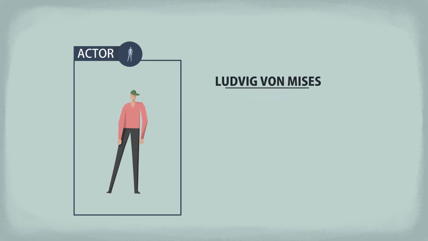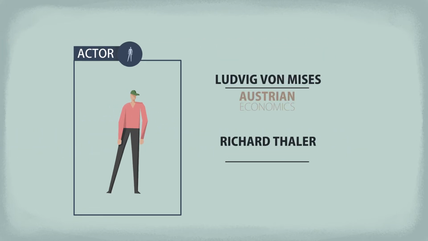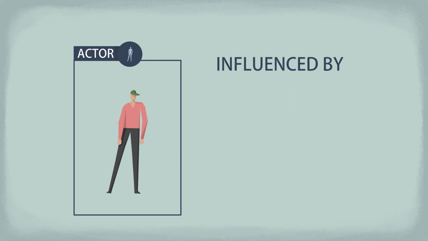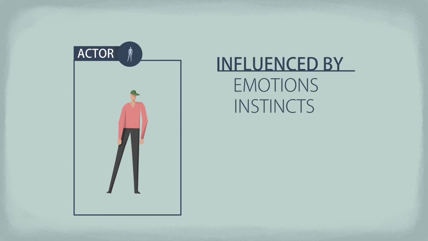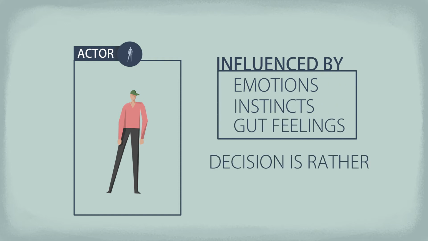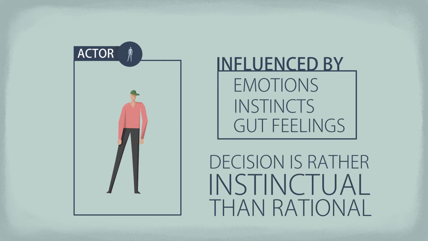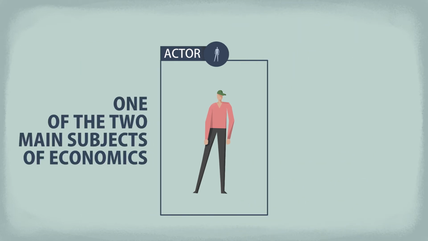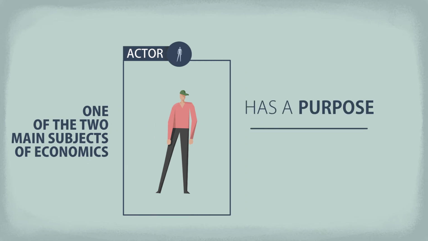Ludwig von Mises and later also Richard Thaler and Daniel Kahneman challenged this view by showing that actors are influenced by emotions, biases, and gut feelings, and they don't choose after considering all the possible outcomes, but rather make a decision instinctually. Well, at this point I think it's enough to remember that one of the main subjects of economics is the actor who has a purpose and is able to act. And we'll get back to the decision-making process later.